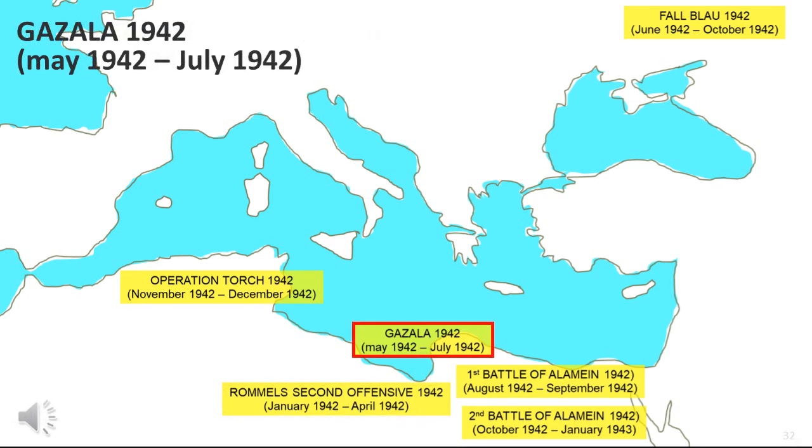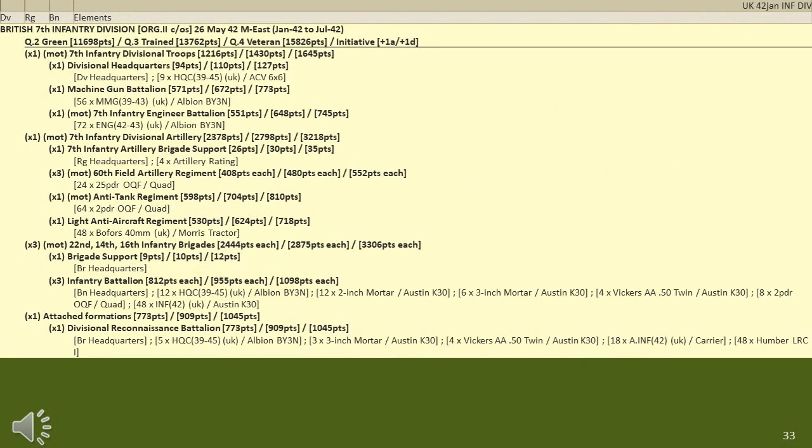After Rommel's offensive, this was then followed up by what is probably the largest and most intense battle in Africa up to this date, the Battle of Gazala. This ranged from between May 42 to July 1942. In this case, this division was structured in the manner of Org 2, so it moved back to the old structure. However, it was a Middle Eastern division.